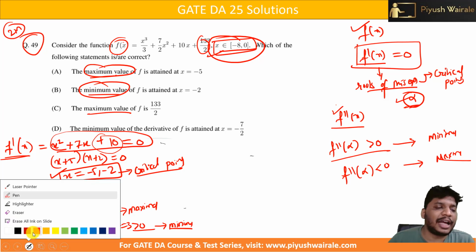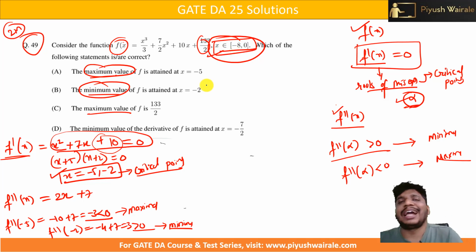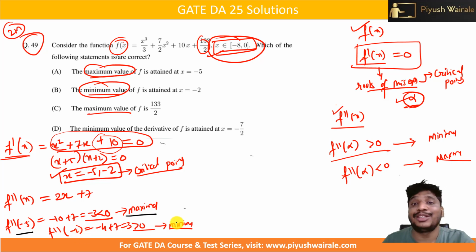So we got a local maxima and a local minima, because you can see we have endpoints here. Between this range we are going to get this maxima and minima, but at the endpoints also, at these extreme points, we can get a maximum or minimum value. That is what we need to check here. We know that at x = -5 we get a maximum value and at x = -2 we get a minimum value, but these are local maxima and minima. So we cannot say directly that these options are correct. We need to check at the endpoints also, at -8 and 0.